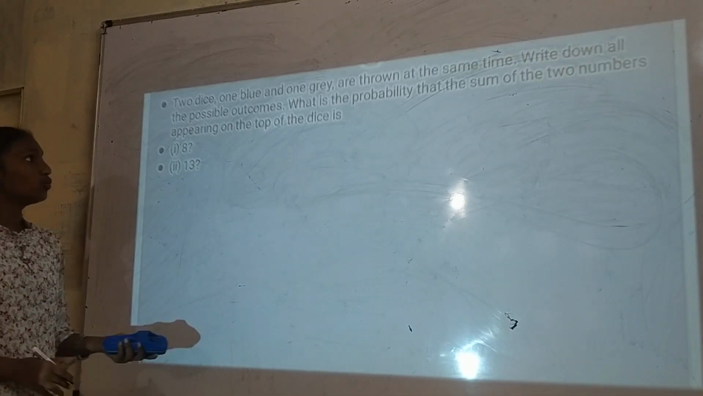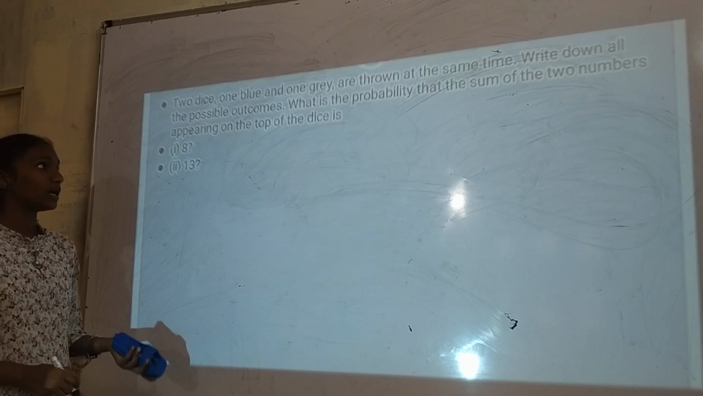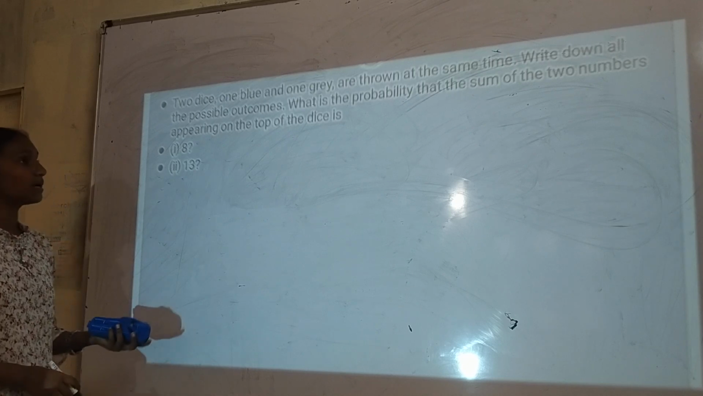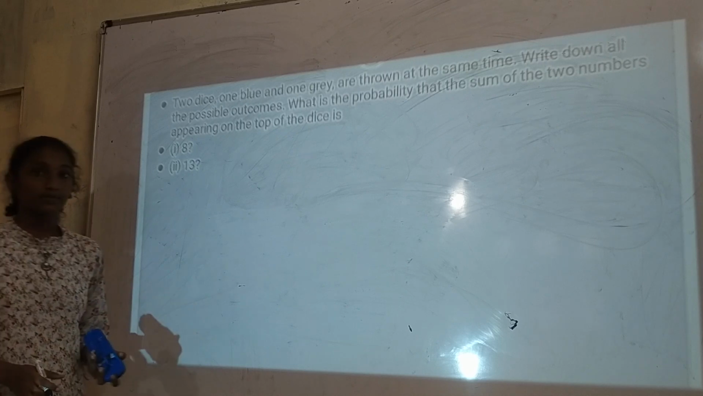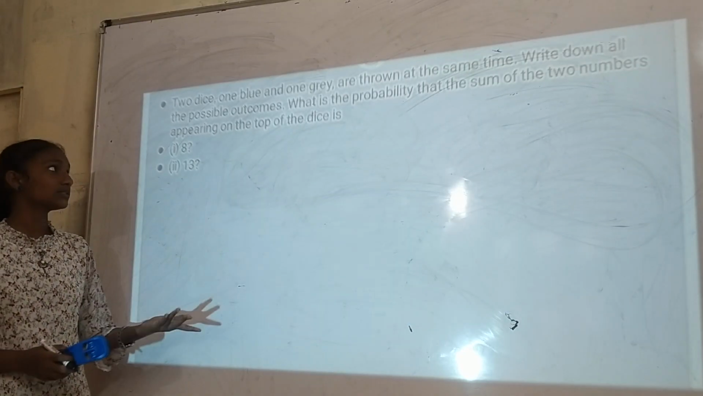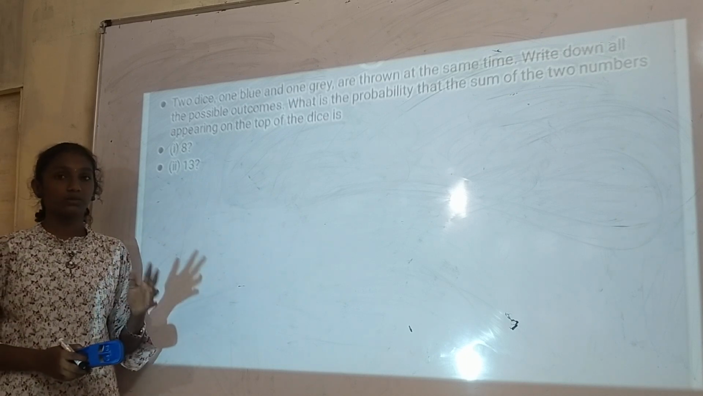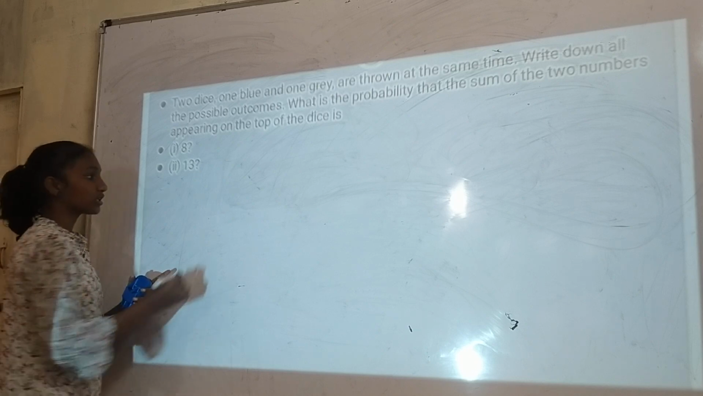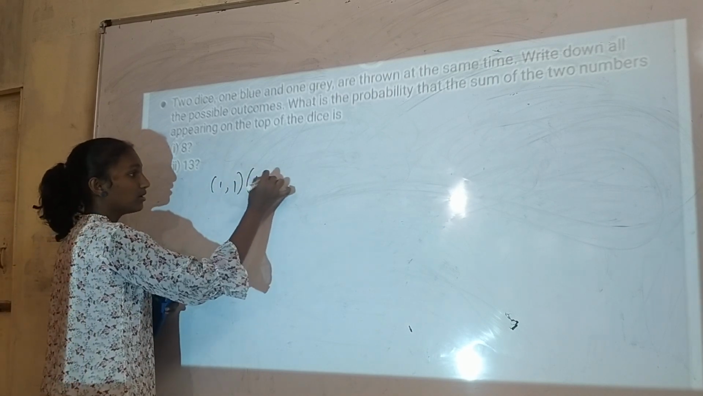Two dice, one blue and one grey, are thrown at the same time. Write down all the possible outcomes. What is the probability that the sum of the two numbers appearing on the top of the dice is 8? So here they have taken two dice, one is blue and one is grey, and they are asking what is the probability that the sum of the two numbers is 8. So the possible outcomes will be 1,1.